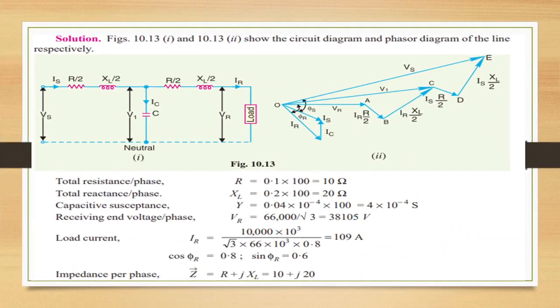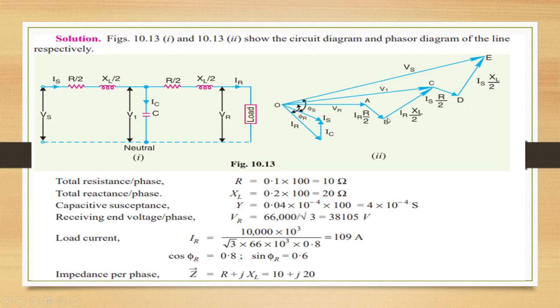We have to first draw the diagram, both the phasor diagram and the circuit diagram. The nominal pi method means the capacitance will be in the middle, and on either side we have half of the resistance and reactance. So R by 2, XL by 2, R by 2, XL by 2, and this is the sending end voltage, receiving end voltage, sending end current, receiving end current. This is the load neutral.